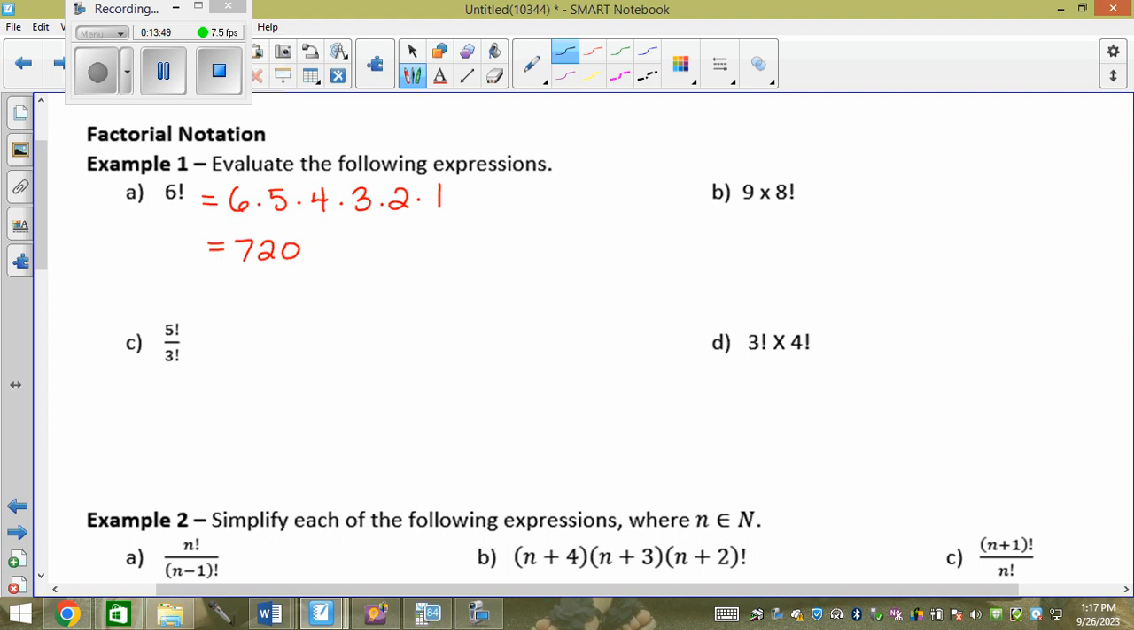What about this one? 9 times 8 factorial. That would be the same as 9 times 8 times 7 times 6 times 5 times 4 times 3 times 2 times 1. So how else would I actually write it instead of 9 times 8 factorial? This is just 9 factorial.